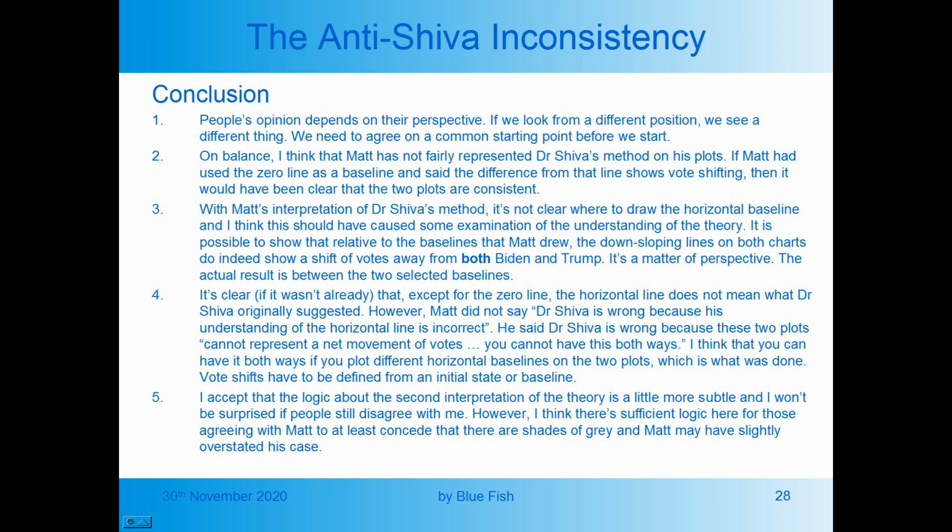It's clear, if it wasn't already, that except for the zero line, the horizontal line does not mean what Dr. Shiva originally suggested. However, Matt did not say that Dr. Shiva is wrong because his understanding of the horizontal line is incorrect. He said Dr. Shiva is wrong because these two plots cannot represent a net movement of votes. You cannot have this both ways. Well, I think that you can have it both ways if you plot different horizontal baselines on the two plots, which is what was done. Vote shifts have to be defined from an initial state or baseline.